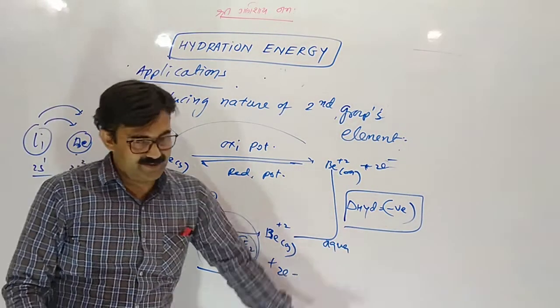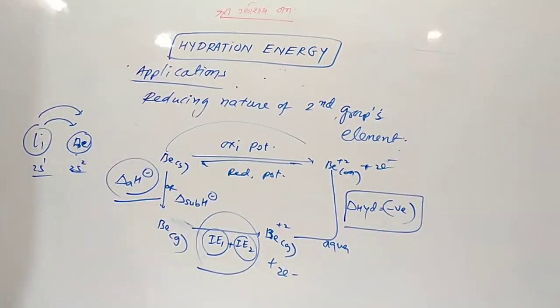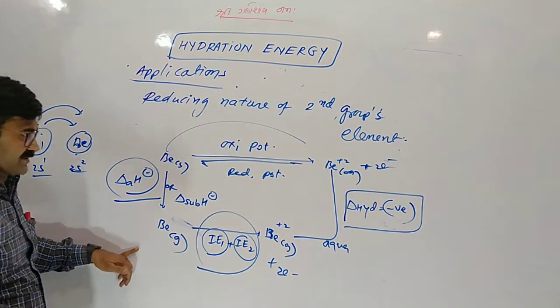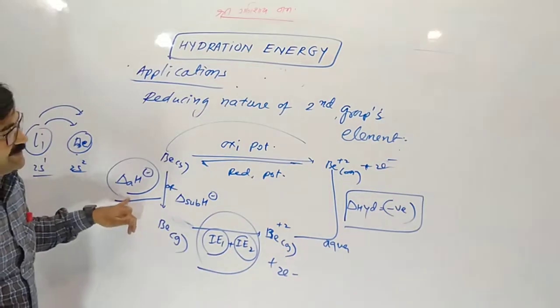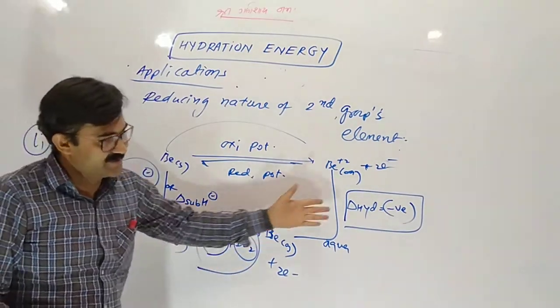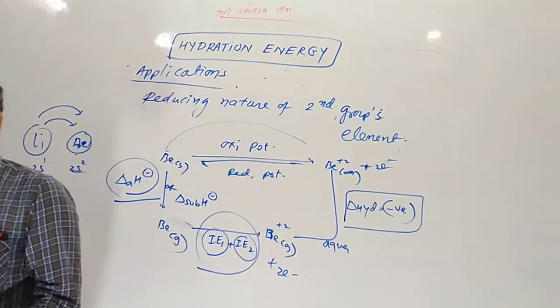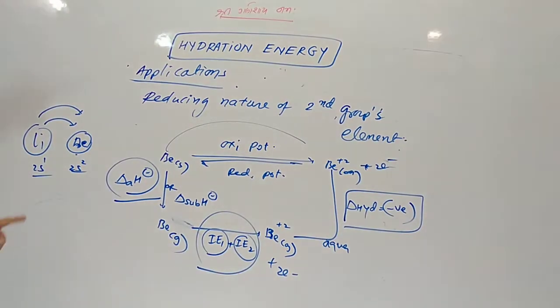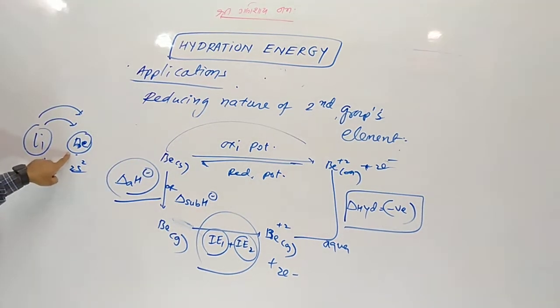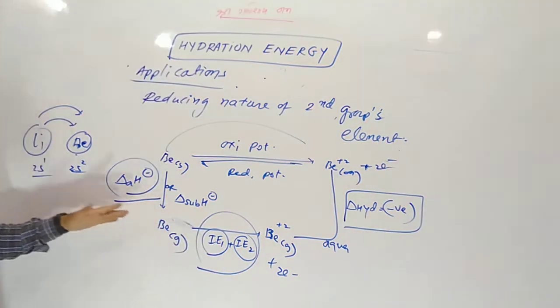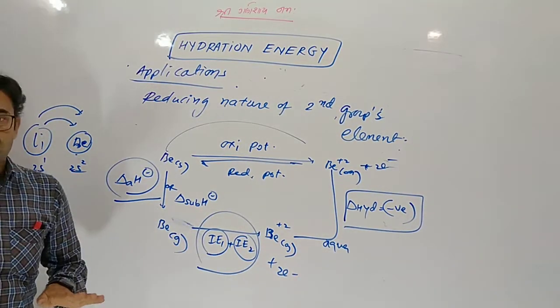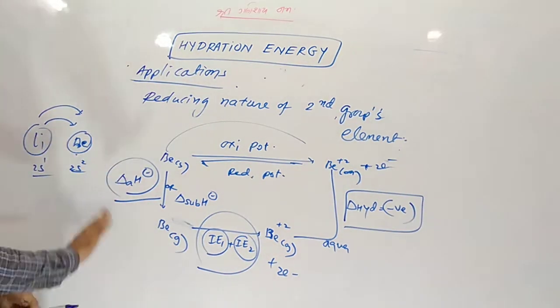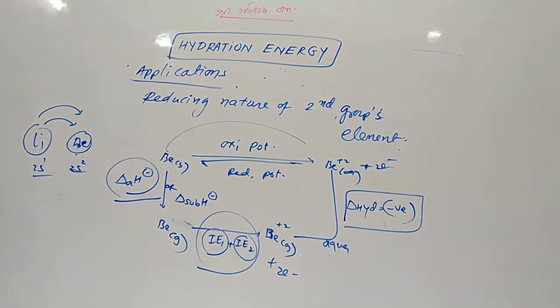So hydration enthalpy is not balancing these enthalpies. Let's suppose 15 plus 5 is 20, and this one 22. It is not that much more. Here, compared to its atomization and ionization enthalpy, hydration enthalpy is more, but not much more. So it is the less reducing agent.